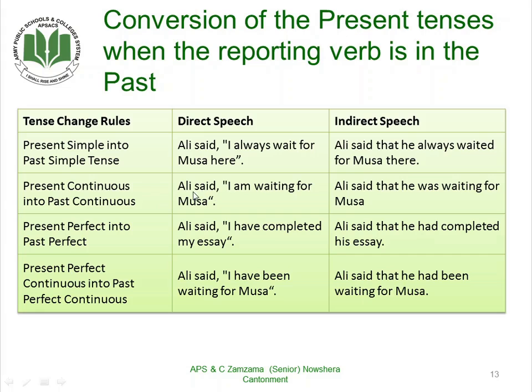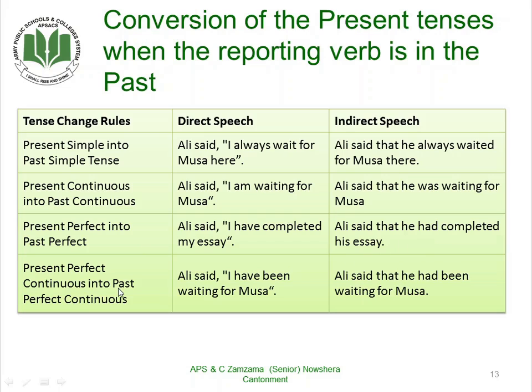So the present simple tense has been changed into past simple. Present continuous. Ali said, "I'm waiting for Musa." Ali said that he was waiting for Musa. Here the reporting verb was in the past, so the reported speech was in the present tense. As the reporting verb was in the past, we had to change present continuous into past continuous. Same goes for present perfect. "I have completed my essay." Ali said that he had completed his essay.